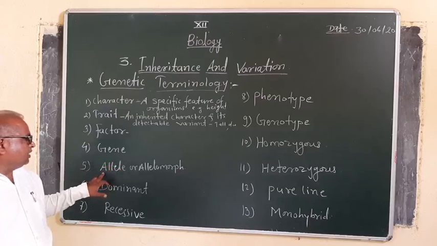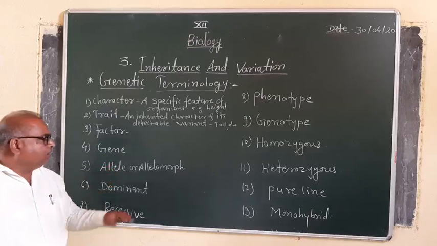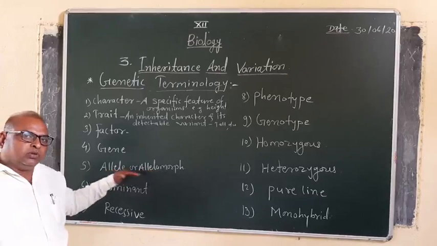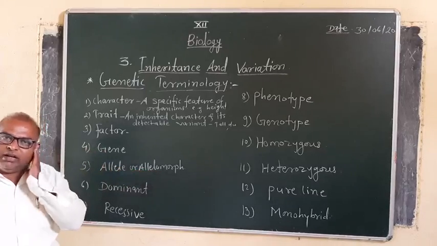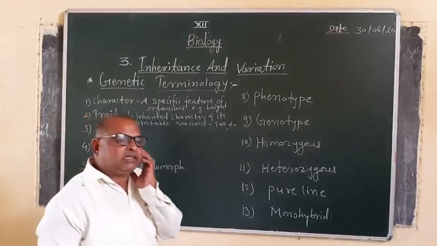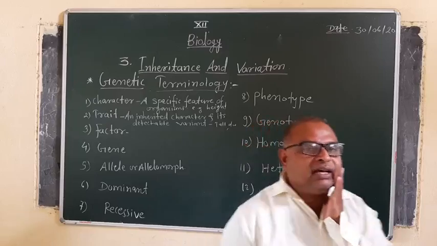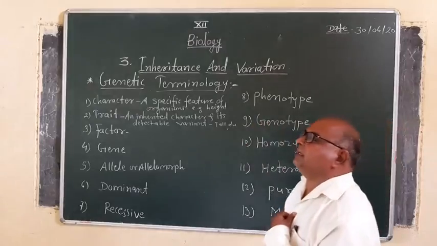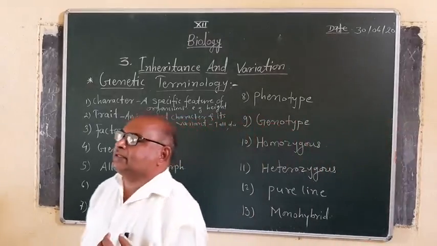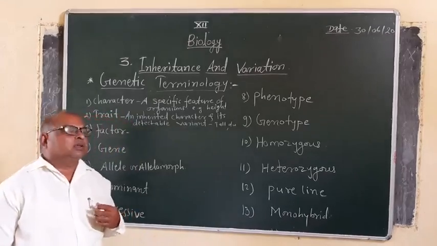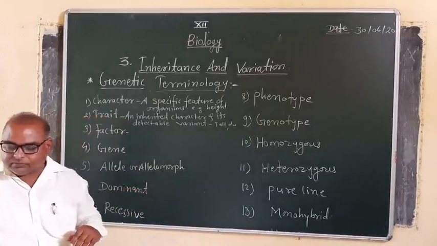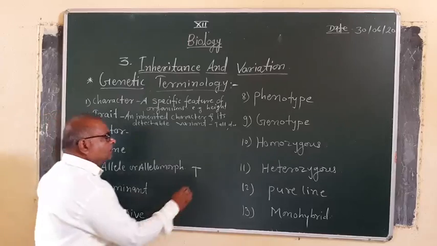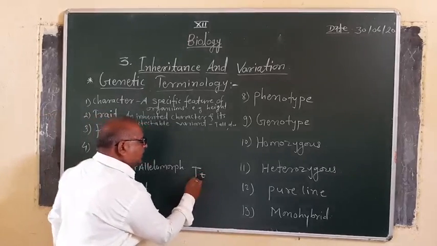Now, fifth, allele. Allele is an abbreviated form of allelomorph. Both are the same. Allelomorph, as a shortcut, we can say alleles. Alleles are nothing but the alternative forms of the genes present on the same locus of the chromosome. Now, alternative forms, suppose capital T and small t.